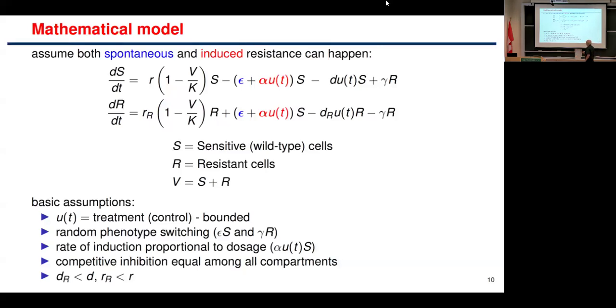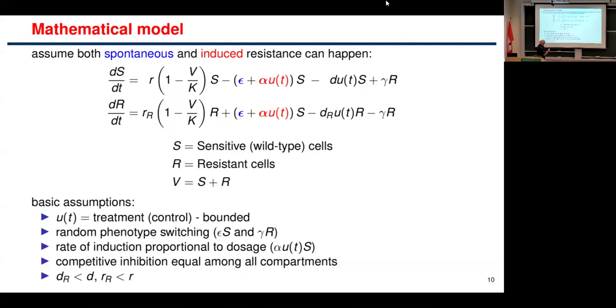So we assume that RR is less than R, and we also assume that DR, the rate of drug-induced killing, is less for resistant cells than for sensitive cells. So we have this setup, and what I want to draw your attention to is that I'm going to let gamma be equal to 0 soon, just for simplicity in the mathematical analysis, but there's some back transformation.